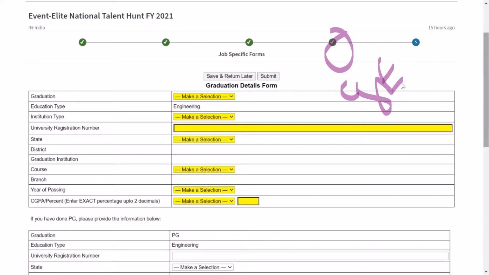But see, computer science and engineering is there. So if you want to fill this, search for it and go for that only. It is at the bottom part of the list, at the very end of the list. Then again, enter CGPA or percent, and enter the exact percentage up to 2 decimals. So again, I'm reiterating, if it's 75 or exact percentage 91, 92, please write it as 92.00.